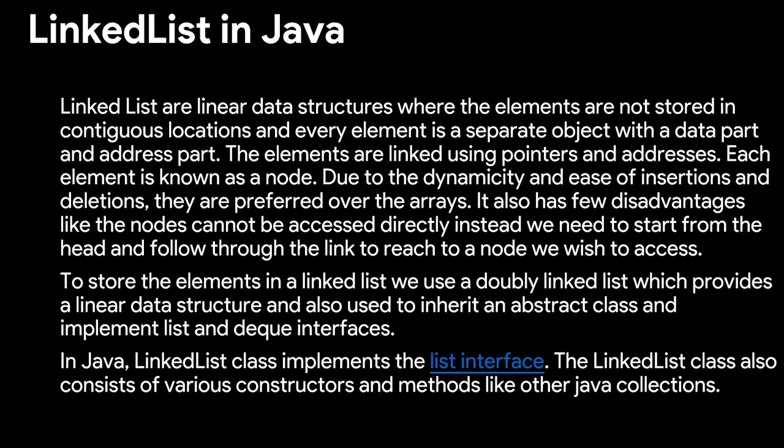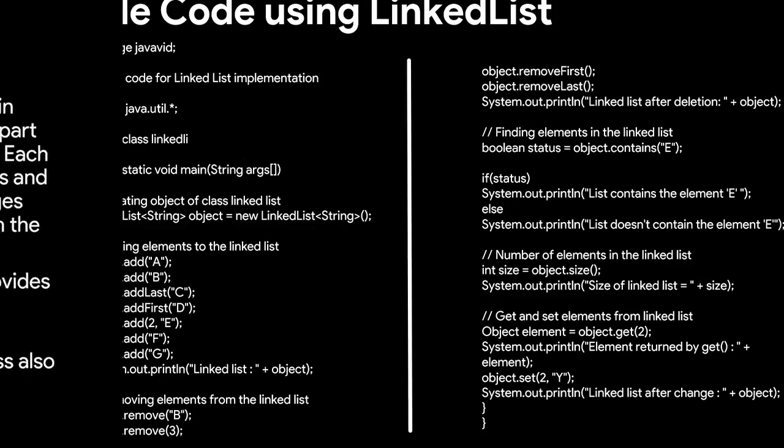It also has a few disadvantages, like the nodes cannot be accessed directly; instead we need to start from the head and follow through the link to reach a node we wish to access. To store the elements in a linked list, we use a doubly linked list, which provides the linear data structure and also inherits an abstract class and implements the List and Deque interfaces. In Java, the LinkedList class implements the List interface. The LinkedList class also consists of various constructors and methods like the other Java collections.